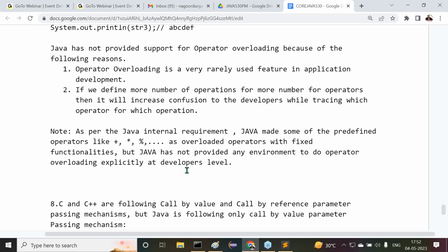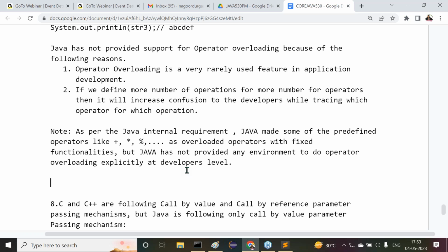If you want to define an extra function for the plus operator in your own way, it is not possible in Java. Java has not given that option for developers explicitly. But whatever operator overloading is required in Java was defined by Java internally. So internally operator overloading was provided, but explicitly, if you want to provide operator overloading for any operator, Java has not provided an option for the developers.